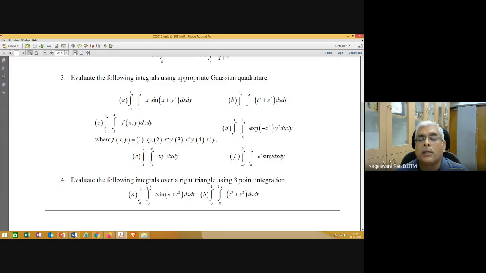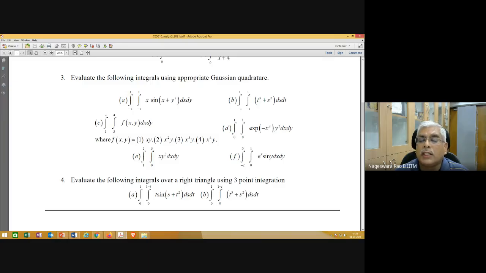0 to 1, 0 to 1 minus t. This represents the triangular domain. Integration over a triangular domain. These are the limits along one of the axes. These are the limits along another axis. And if you are not convinced with this, we'll discuss further when we start looking at 2-dimensional triangular elements.